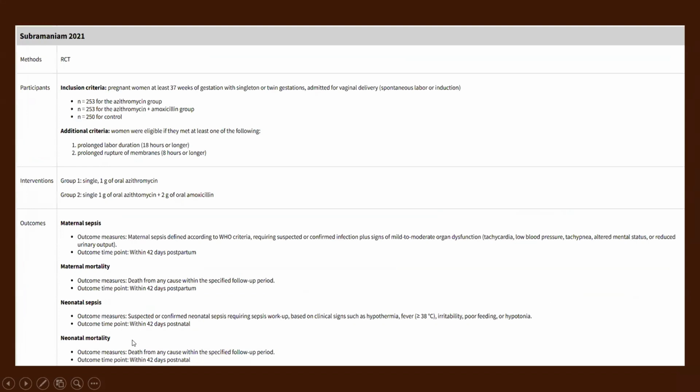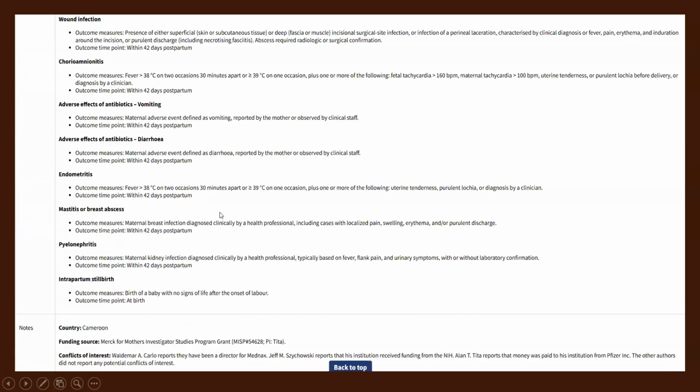The next study was by Subramaniam in 2021. In this RCT, they actually had three arms. One arm got placebo. The second arm got a single 1-gram dose of oral azithromycin. The third group got a single 1-gram dose of oral azithromycin plus 2 grams of oral amoxicillin. And this was done in Cameroon.